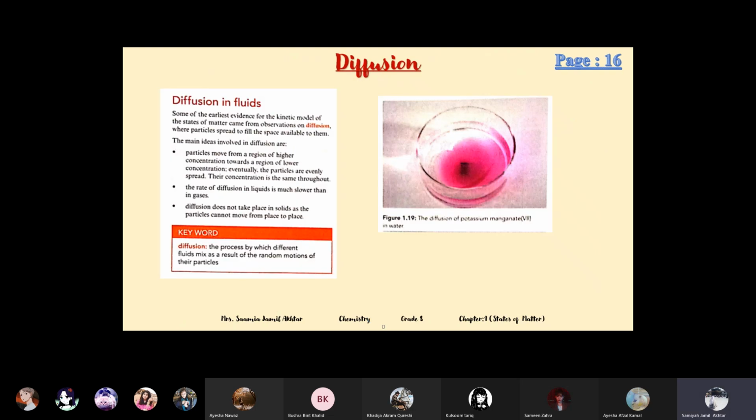Okay, our last topic of this chapter is diffusion. What's diffusion?